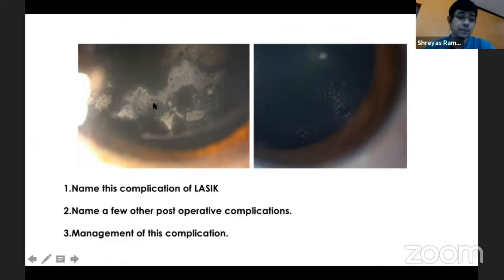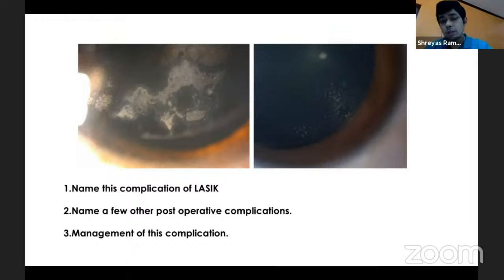So what we do is we lift the flap and debride the epithelial ingrowth from the interface, from the bed as well as from the back of the flap. We apply something like mitomycin C to prevent any residual cells from proliferating again. Then we also debride the epithelium from beyond the edge of the flap, so that as the flap heals and the epithelium comes in, it gives enough time for the flap to settle down before the epithelium starts growing into the interface. So this is an initial management option.